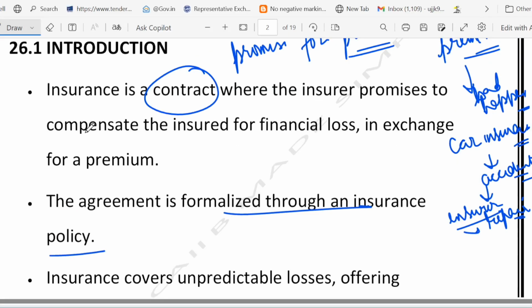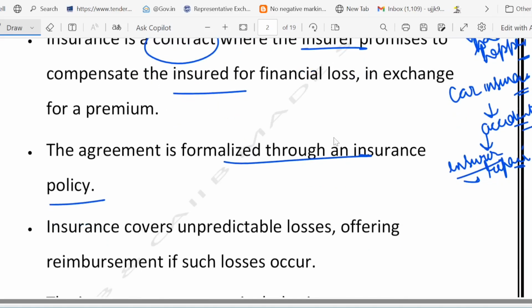Contract where the insurer promises to compensate the insured for financial loss. Two words you will see, insurer and insured. One who is giving insurance is called the insurer, and one who is getting insurance and paying premium is called the insured.